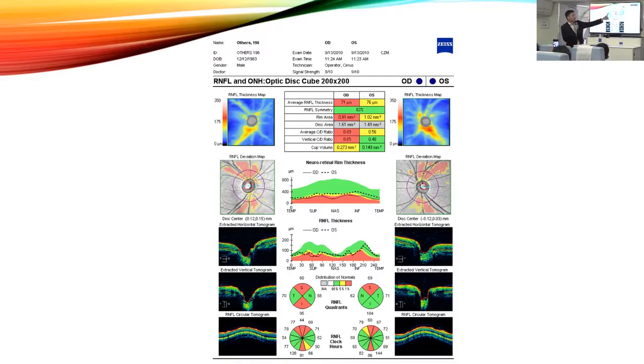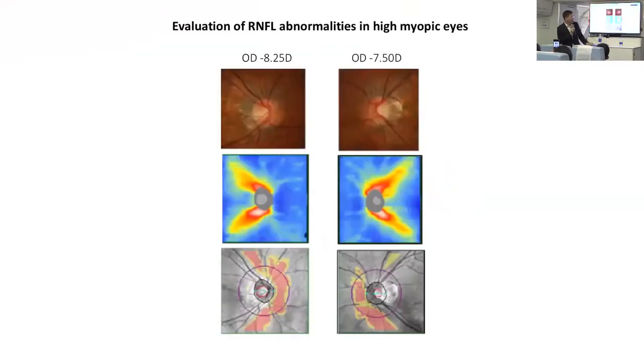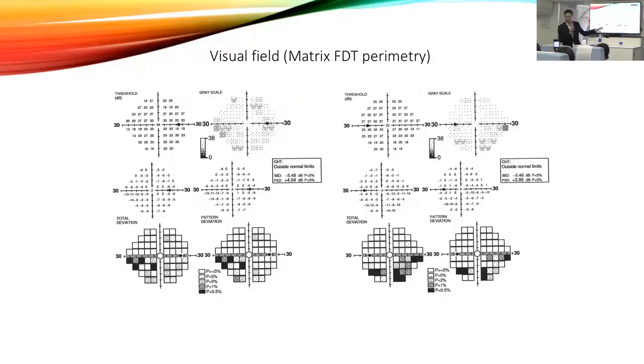So there is loss of the retinal nerve fiber layer over here, and loss of the retinal nerve fiber layer over here, for both the right and the left. And this corresponds to the visual field defects.